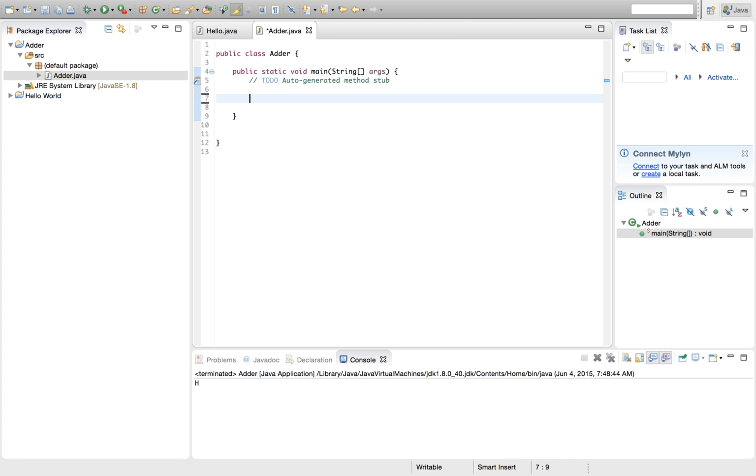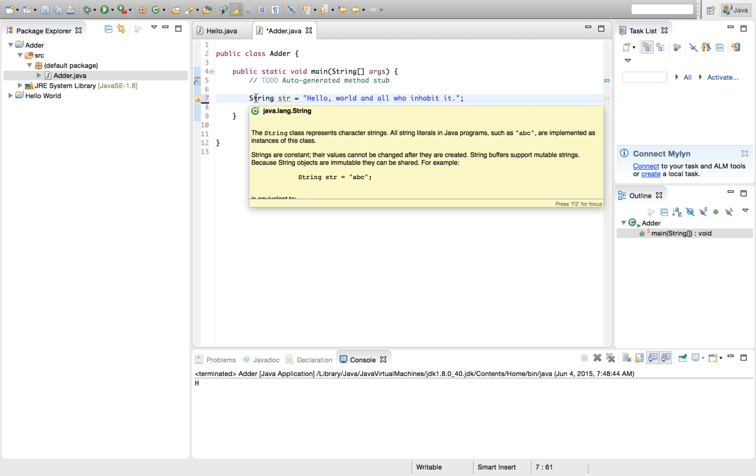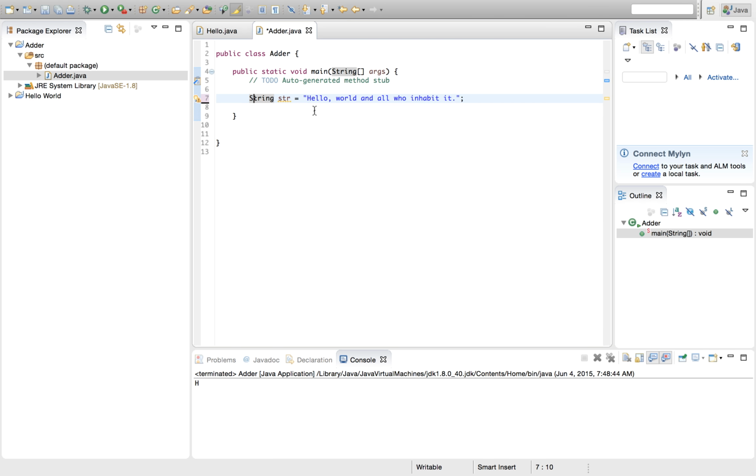I'm going to give you a string, str, I'll call it, and it'll say, hello world, and all who inhabit it. So the first thing you're going to notice with this is that I put a capital S. With the rest of the data types, it was all lowercase, the name of the type and everything.